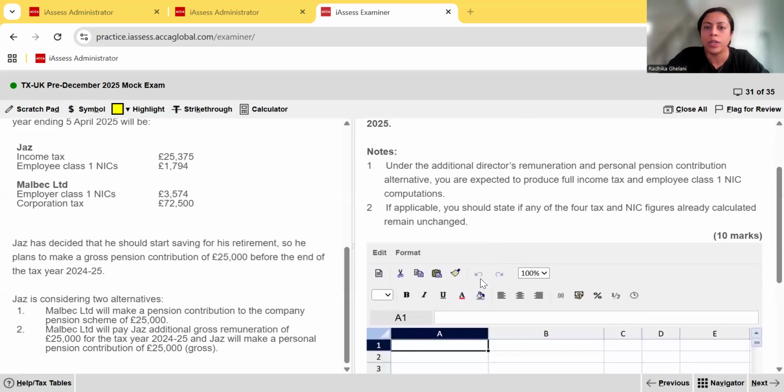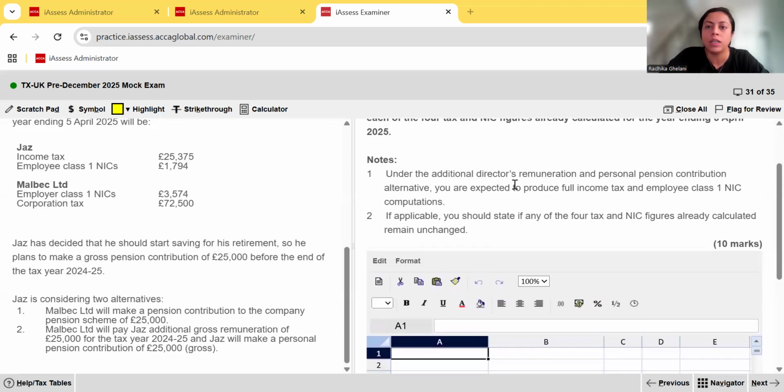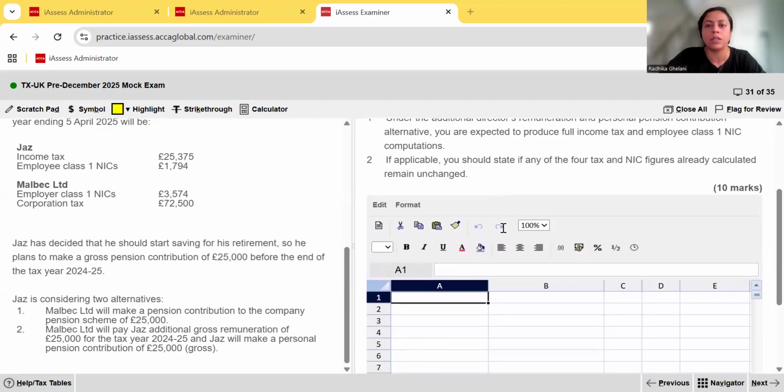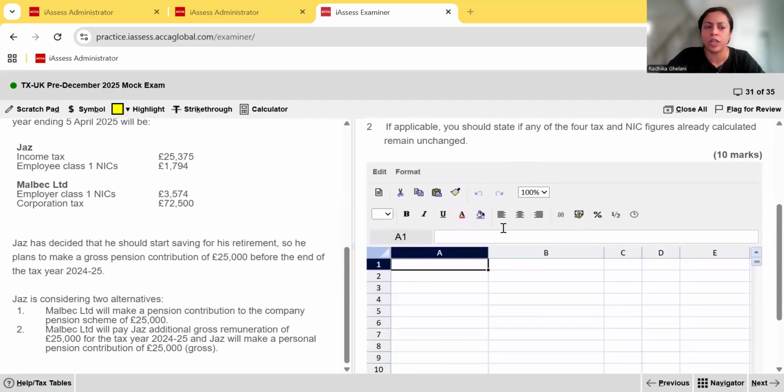And like we already read, note number 1 says that under the additional director's remuneration and personal pension contribution alternative, you are expected to produce a full income tax and employee class 1 NIC computation. So they've told us the way they want our answer laid out, okay? So that's under alternative 2. And if applicable, you should state if any of the 4 tax and NIC figures already calculated remain unchanged.